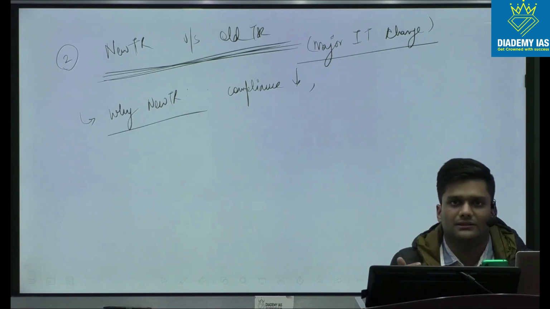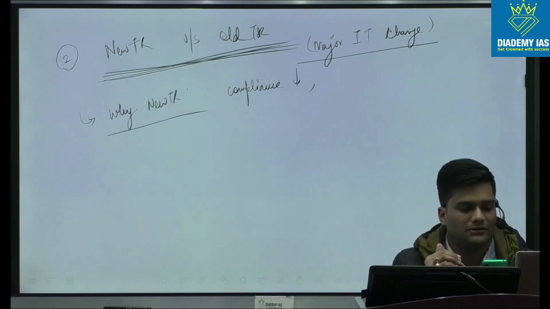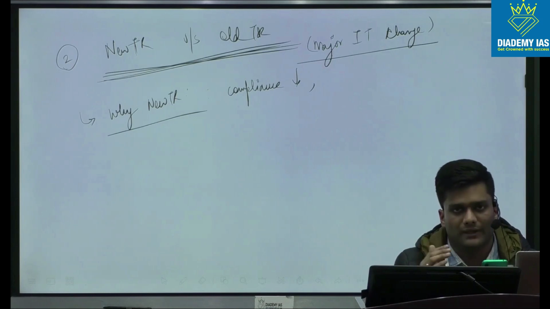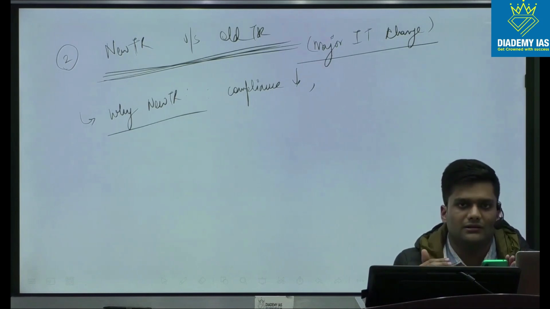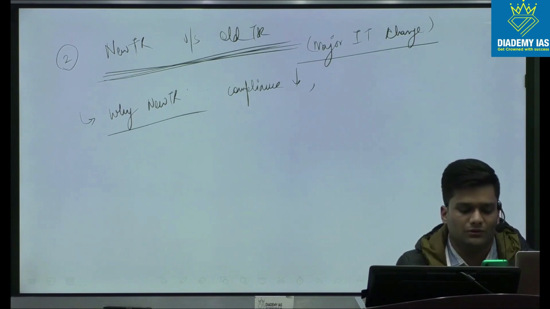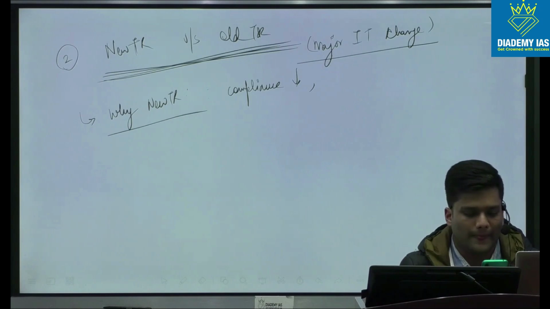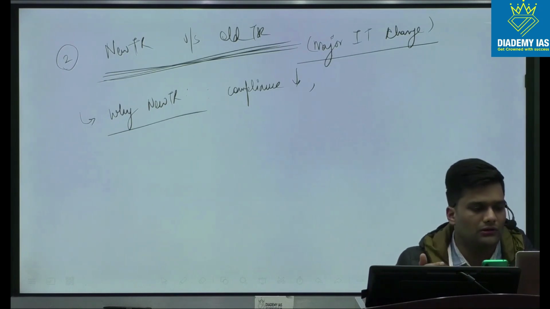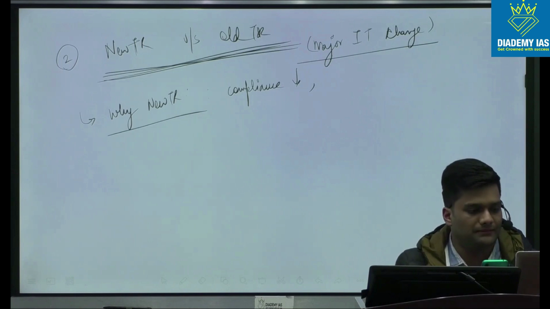So there are chances, based on the simplified compliance burden, it will nudge the taxpayers to shift to the new tax regime as well as enter the formalization of the economy as well as filing income tax returns, which will benefit the whole tax collections as well as the compliances.